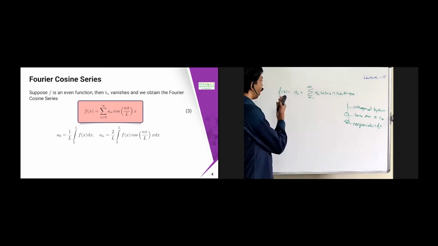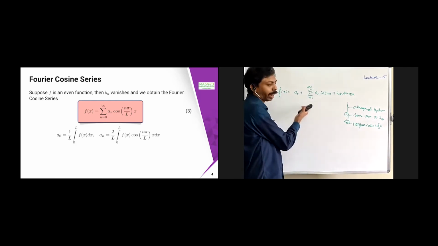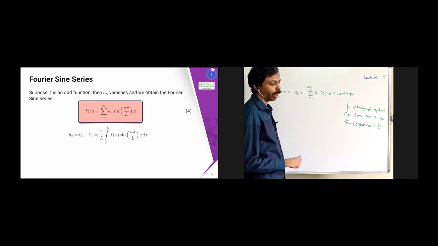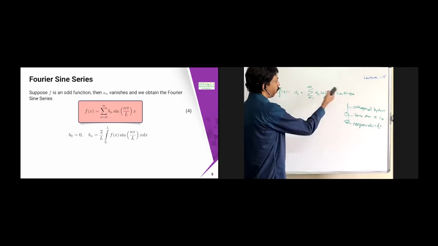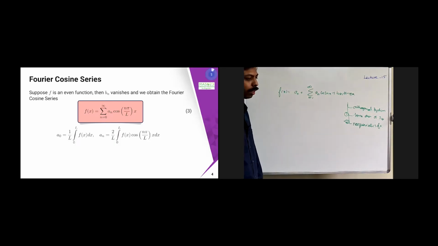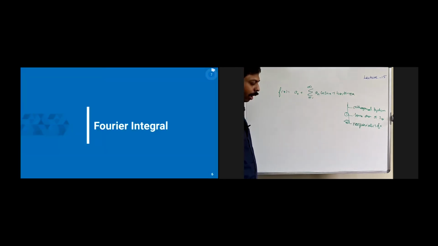If it's an even function, then the sin term is going to vanish, and only the cos term is going to survive. If it's an odd function, the cos term is going to vanish, and only the sin term is going to exist. So in that case we obtained two different series: one is the Fourier cosine series, another is the Fourier sine series. Now we are going to ask that question.